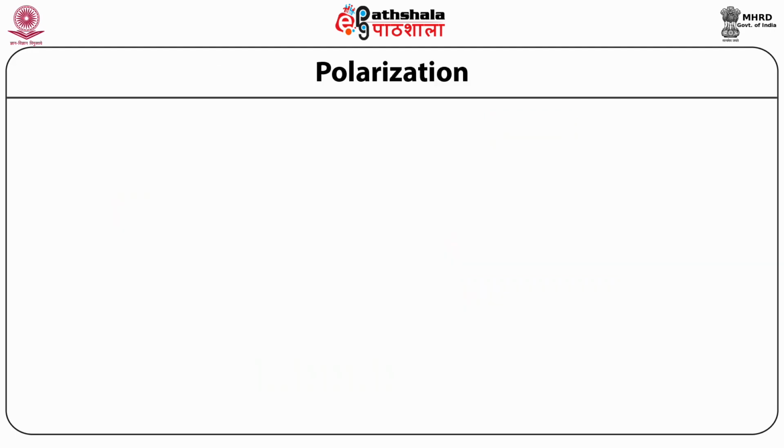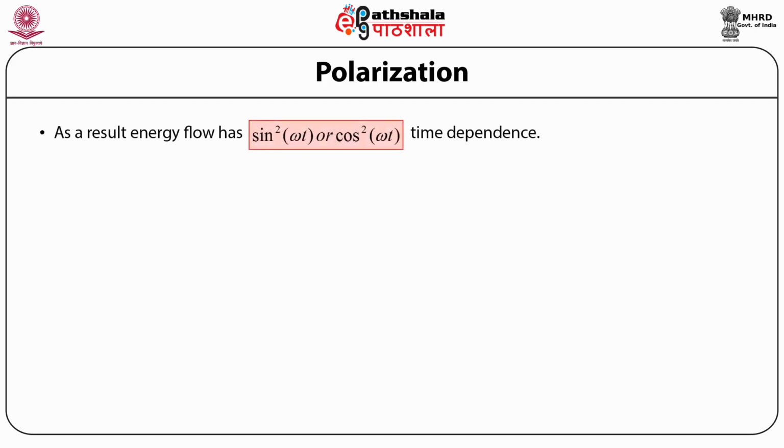Polarization. So, given the above description and also the way the flow of energy, which is represented by the Poynting's vector, is defined, we see that the energy flow has a time dependence given by either sine square of omega t or cos square of omega t, where omega is the angular frequency and t is the time.